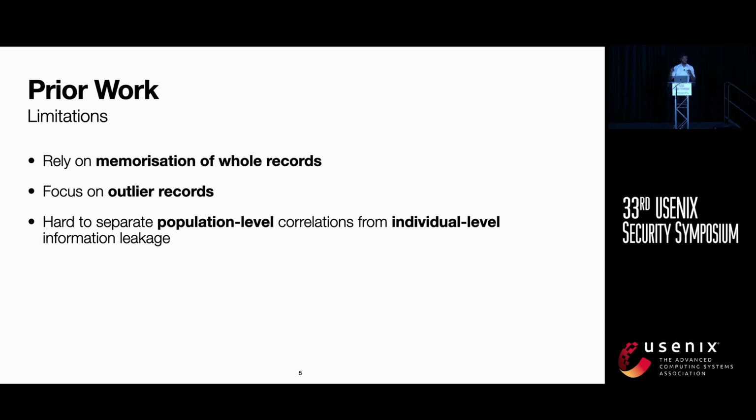For example, whether you have a disease and your ethnicity can sometimes be correlated, and separating out these population-level correlations from the individual-level information leakage has been hard to do in prior work. For this reason, in some instances, researchers have found that an adversary can still learn the sensitive attribute of the target record even without access to the underlying synthetic data.